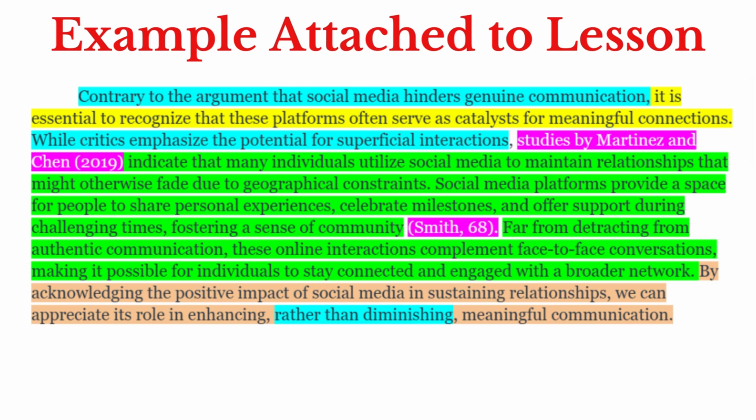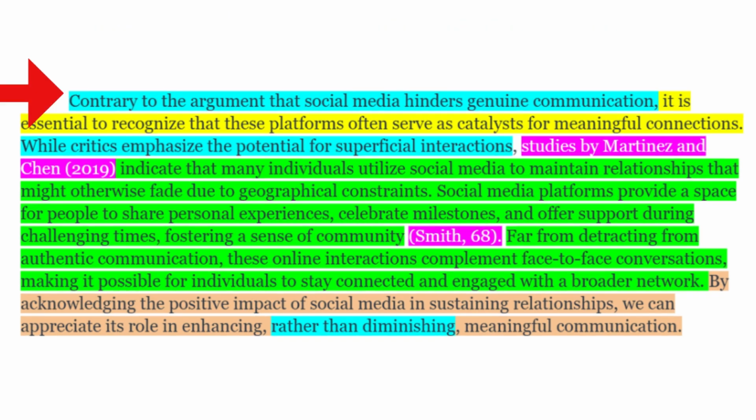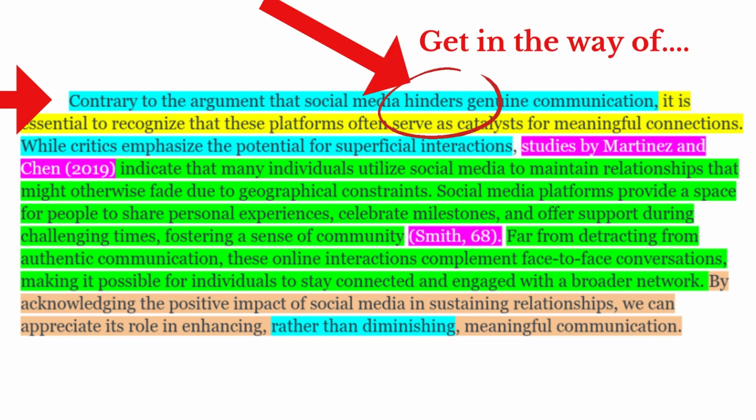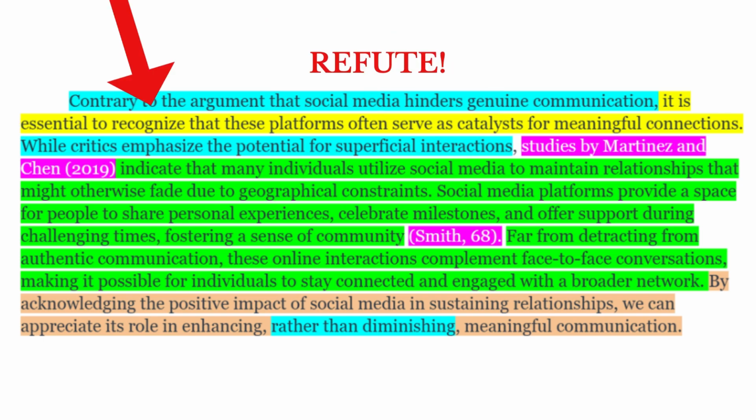of this paragraph. The example starts by stating, "Contrary to the argument that social media hinders genuine communication, it is essential to recognize that these platforms often serve as a catalyst for meaningful connections." This statement is letting the reader know that this paragraph will be addressing how some may argue that social media can get in the way of genuine connections. However, it also mentions the fact that this will be refuted by recognizing that social media can also be a